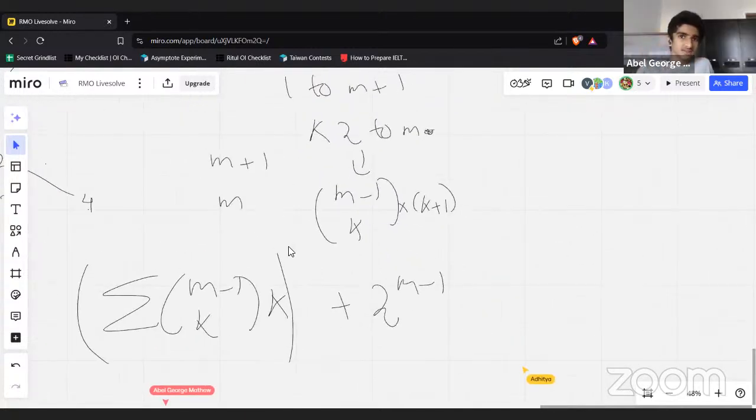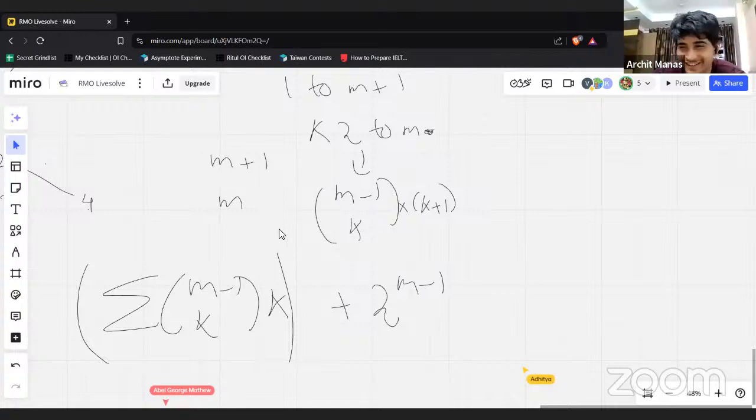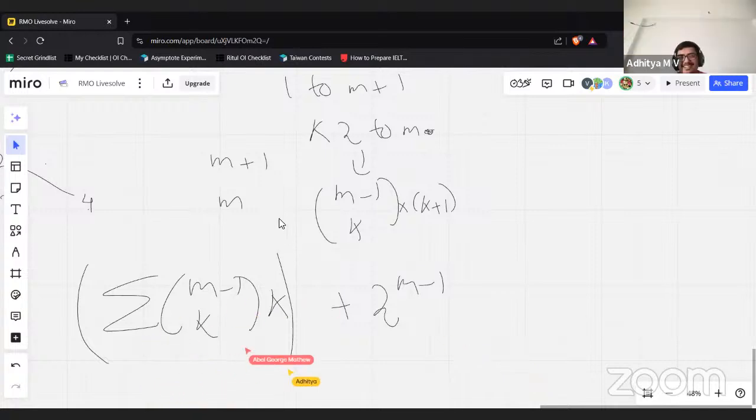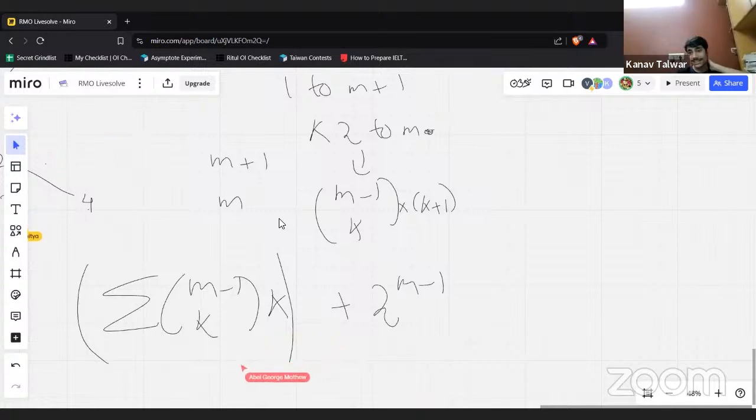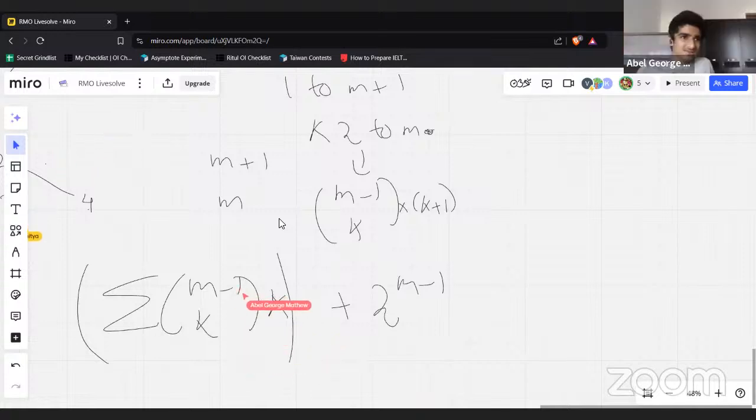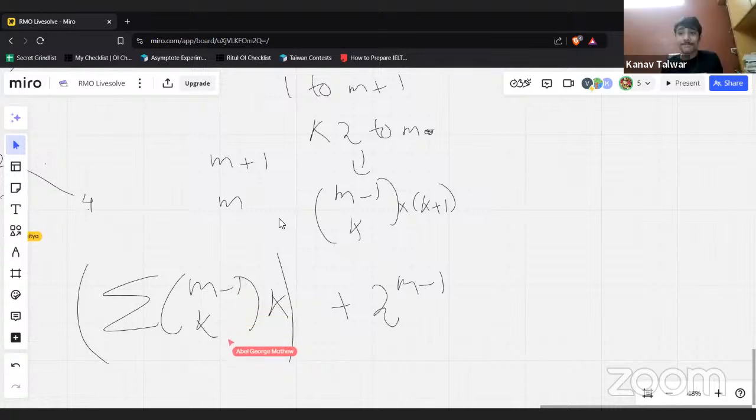If we're going to sum anyway, does this not work? This is correct. It gives m plus 1. But is it m minus 1 choose K or m choose K? The point is this.